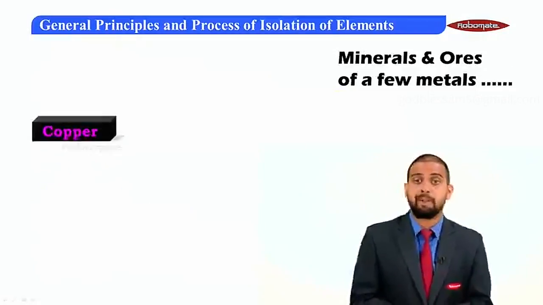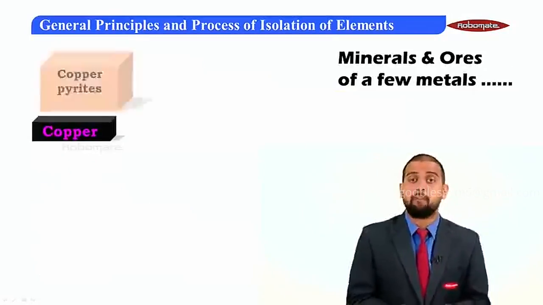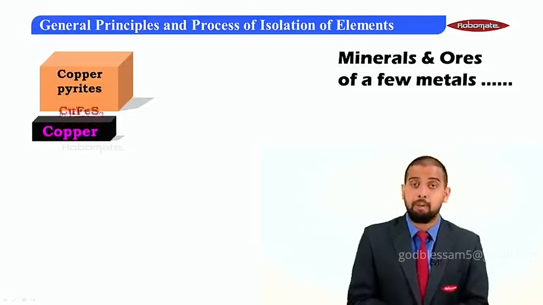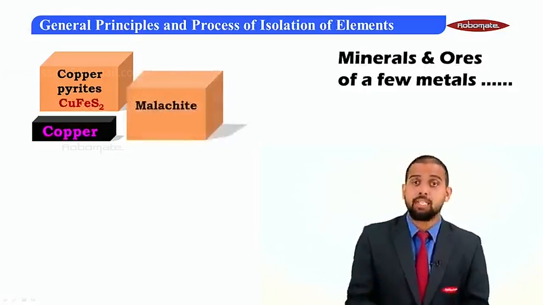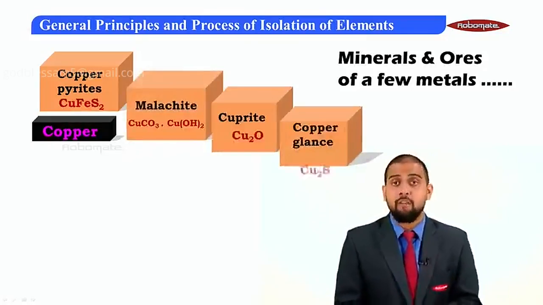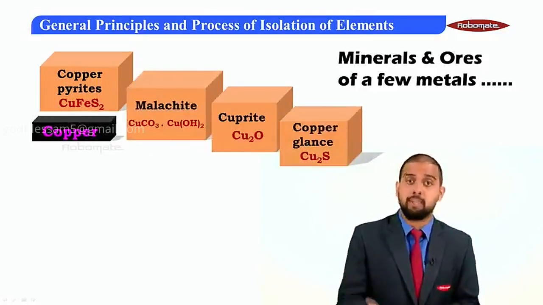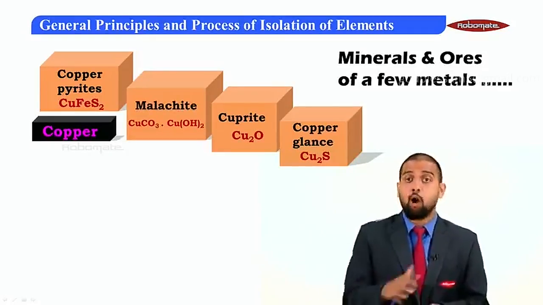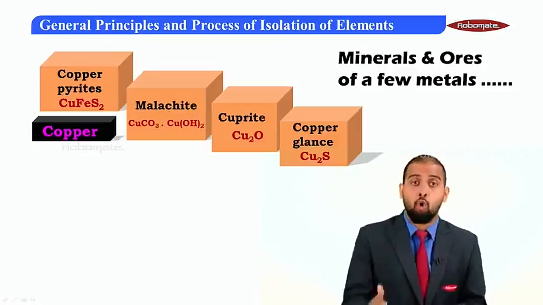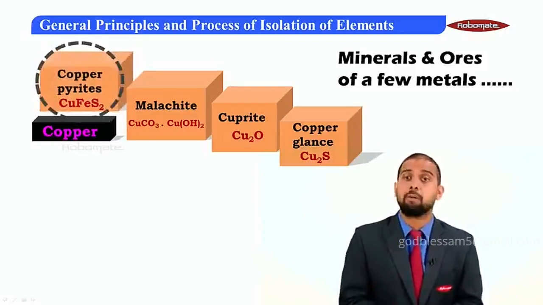Going to another important metal, which is copper. Now copper can be in the form of copper pyrite. Please remember, copper pyrite has copper, sulfur as well as iron, whereas it can also exist in the form of malachite, which is the carbonate form of copper. Then comes cuprite, and the last one is copper glance, which is Cu2S. Out of all these, the ore of copper is copper pyrite.